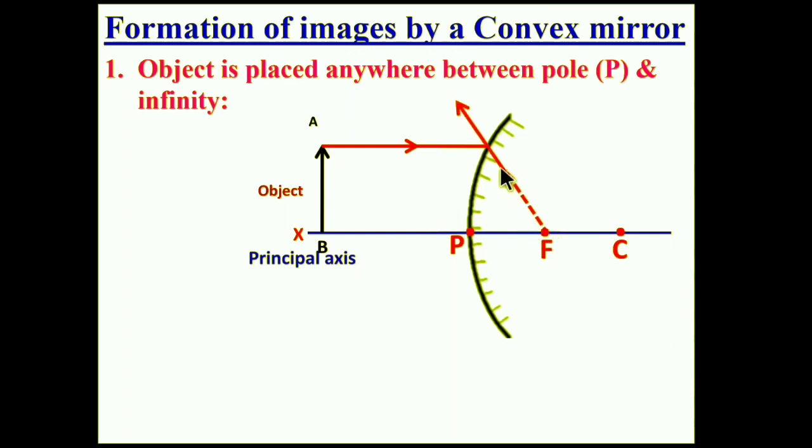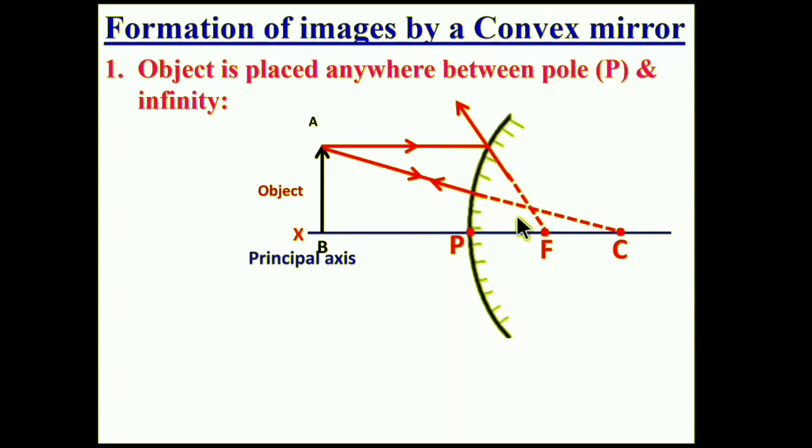The second ray seems to be passing through the center of curvature. It is also incident on the convex mirror, but because it is directed toward the center of curvature, it reflects along the same path.